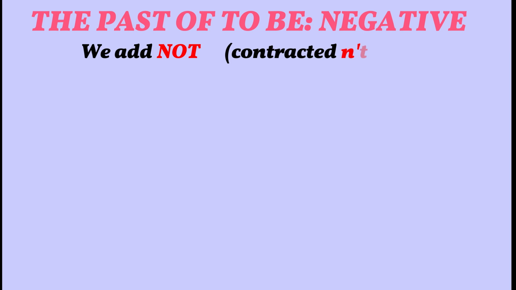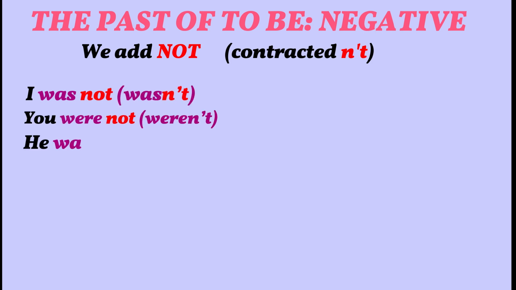The negative form. Very simple. We add not to the two forms we talked about already: was not, were not. And we can of course contract them by saying wasn't and weren't. Repeat after me. I wasn't. You weren't. He wasn't. She wasn't.